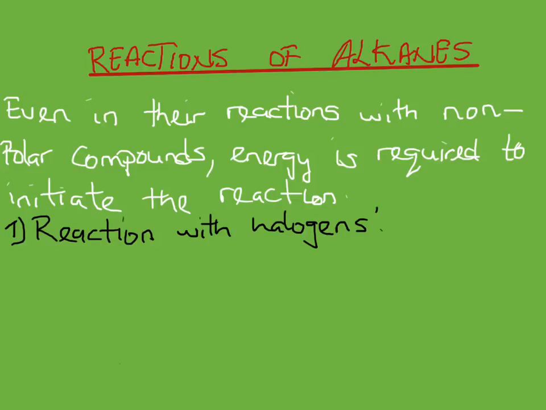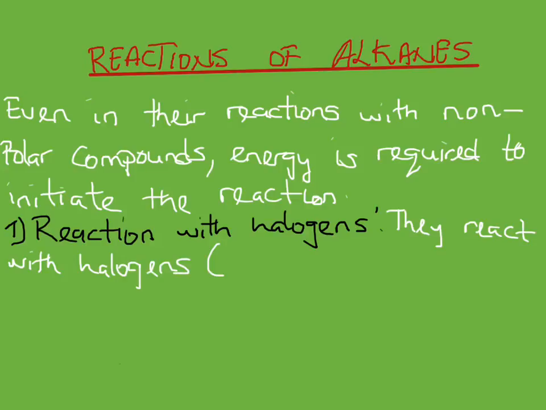Alkanes react with halogens in the presence of ultraviolet light or at a temperature of 250 degrees Celsius to 400 degrees Celsius, producing a mixture of products. This is a substitution reaction, and the reaction mechanism here is free radical mechanism, which is divided into 3 steps.